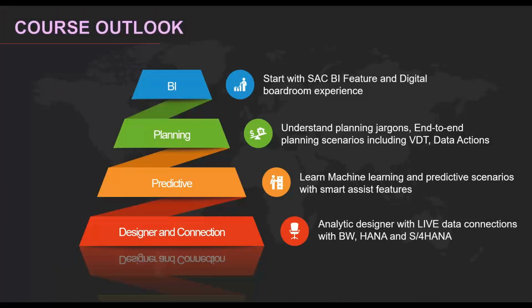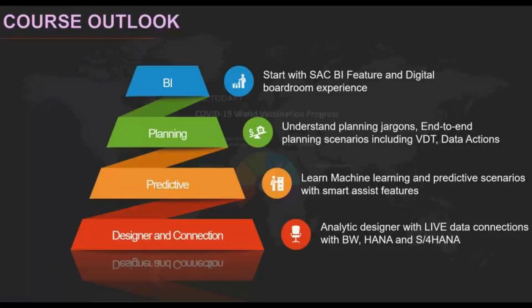So what will we be covering in this whole course? This course is divided into 4 phases. In phase 1, we'll start with BI features with the digital boardroom experience. We'll talk about planning, understand the planning jargon, end-to-end planning scenarios, including value driver trees and data actions. We'll talk about machine learning capabilities with predictive scenarios and smart assist features like smart discovery, smart predict, smart forecast. We will also finally go to the Analytics Designer, full-fledged use cases with scripting capabilities, and learn about live data connection with BW, HANA and S4 HANA.